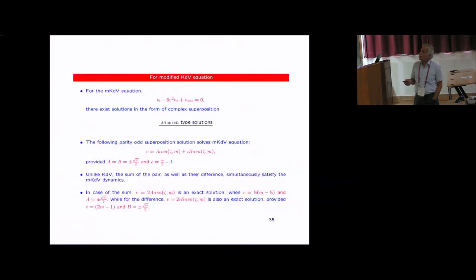So modified KdV, linear solutions. But as you see, this is PT odd. For example, sn goes to minus sn, i goes to minus i. So this is PT odd.